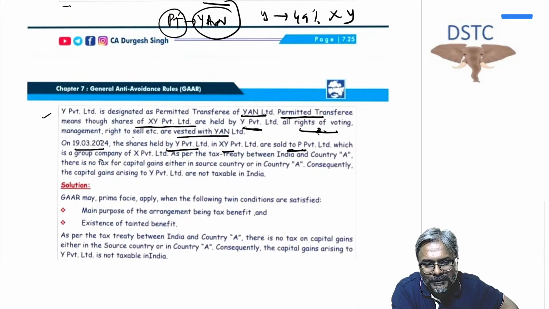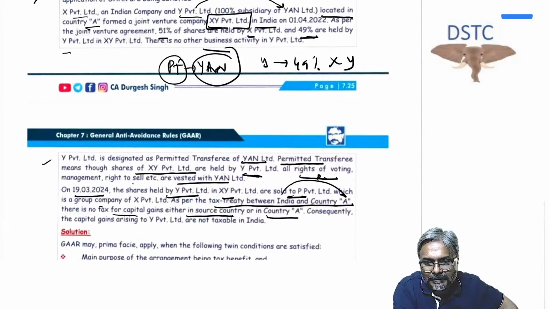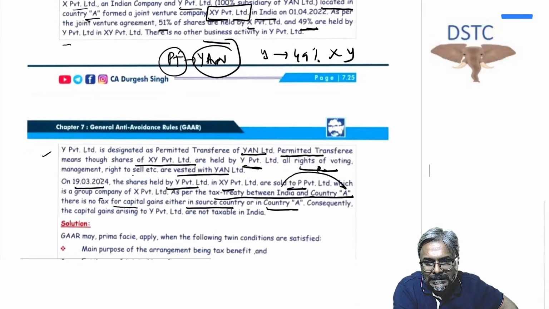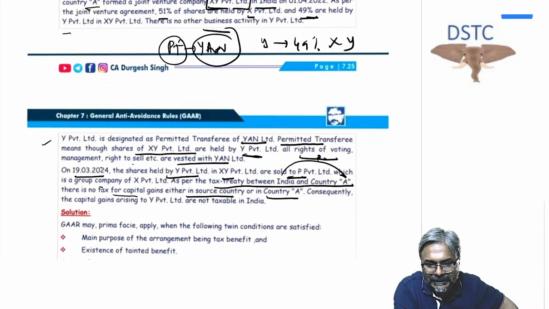which is a group company of X. As per the tax treaty between India and country A, there is no tax for capital gains either in source country or in country A. So no tax on the capital gains. Which treaty, between whom? Between India and country A. In this context, therefore, students, this particular case, what they have done, we can see very clearly.